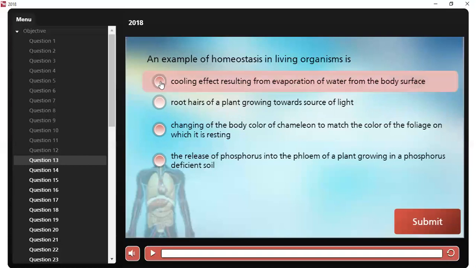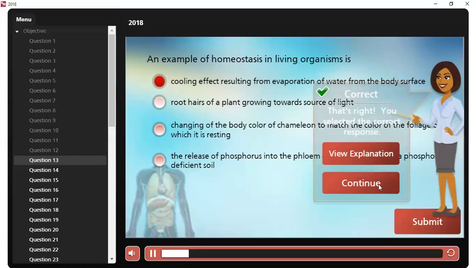The answer is the cooling effect resulting from evaporation of water from the body surface.